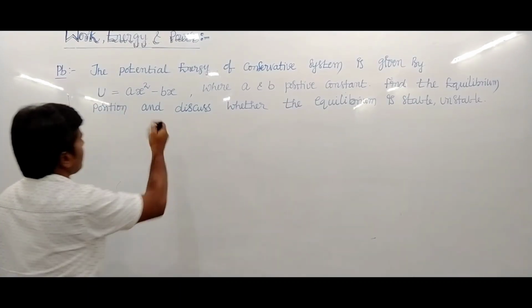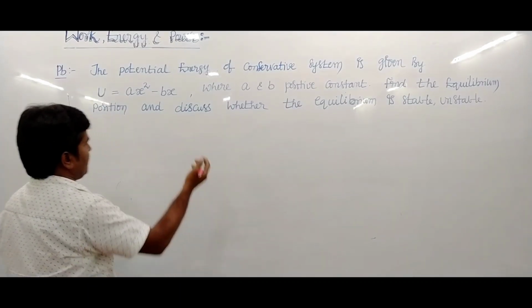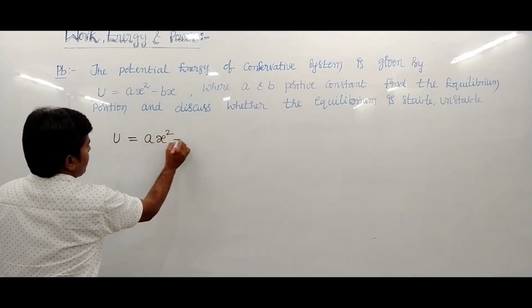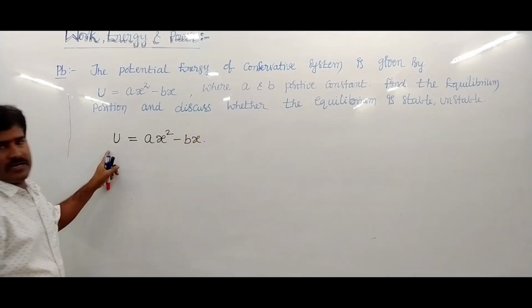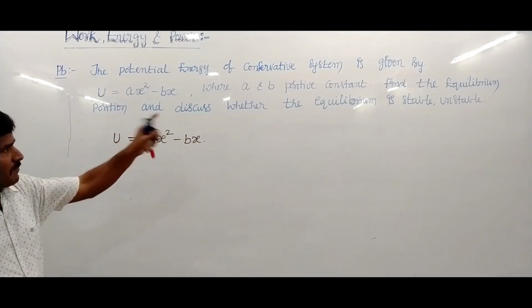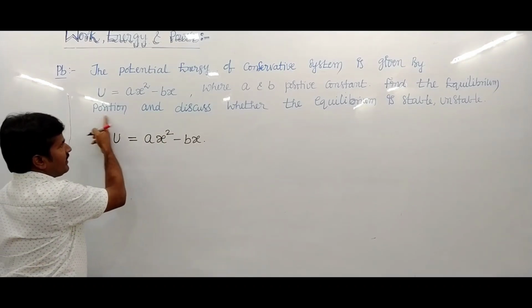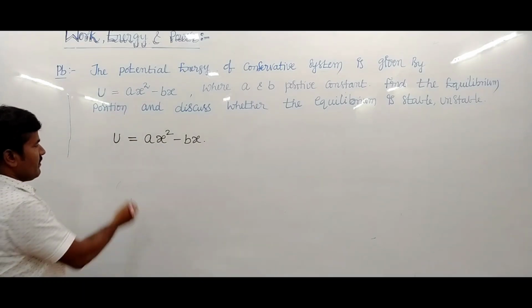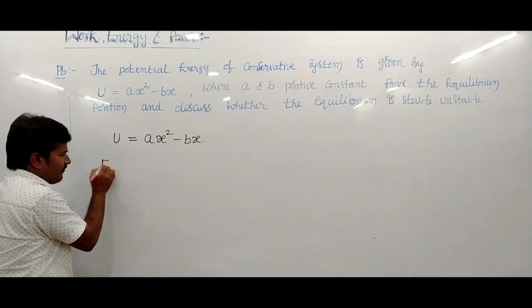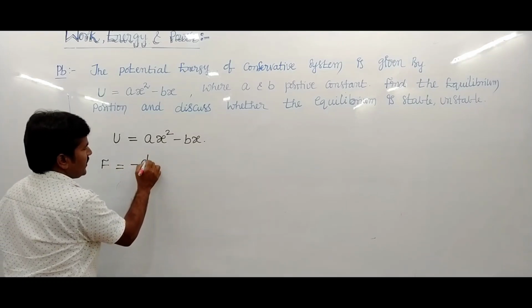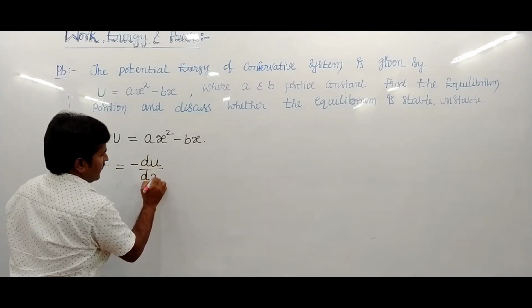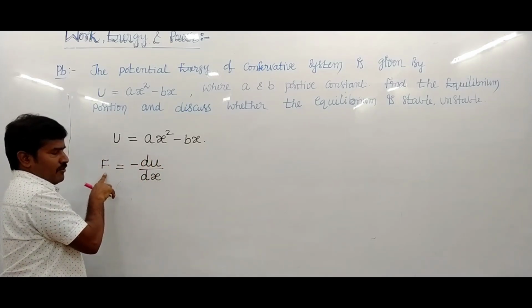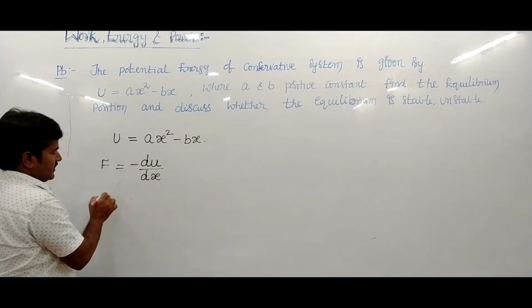Given problem: the potential energy of a conservative system is U equals ax square minus bx, where a and b are positive constants. Find the equilibrium position. We know that F equals minus dU upon dx, and the equilibrium condition is F equals 0. So first we calculate the F value.